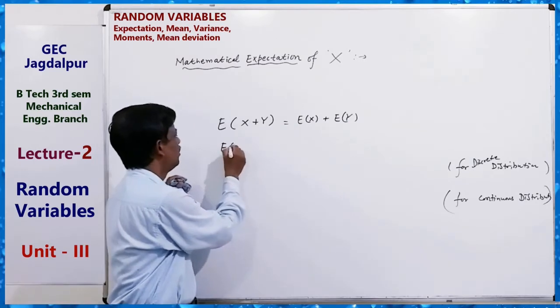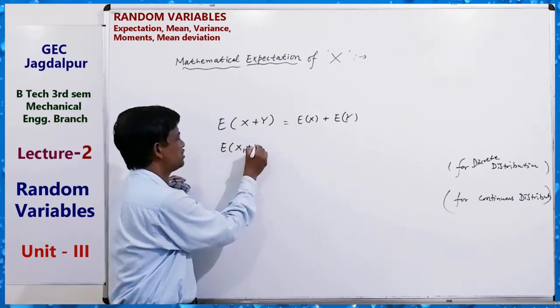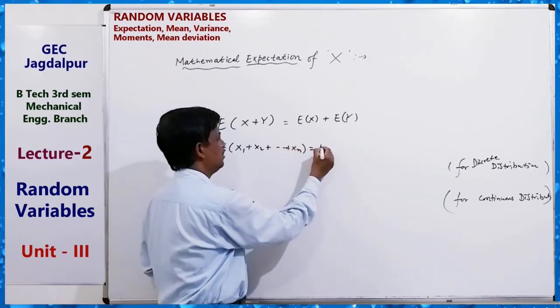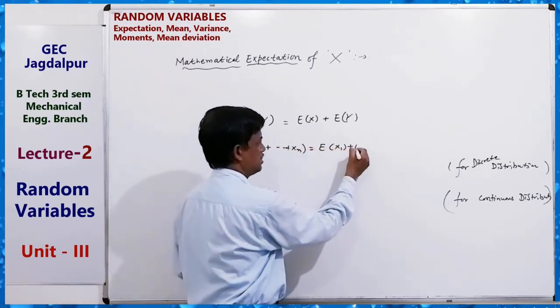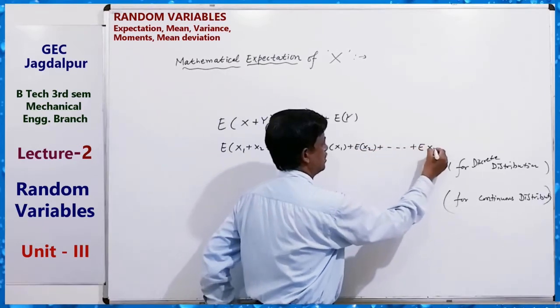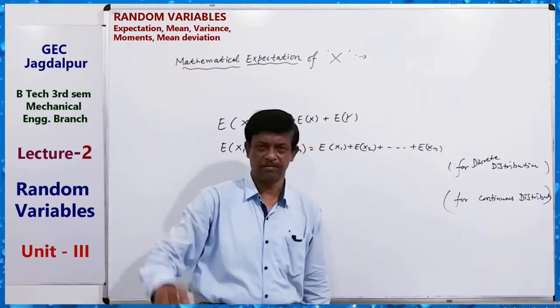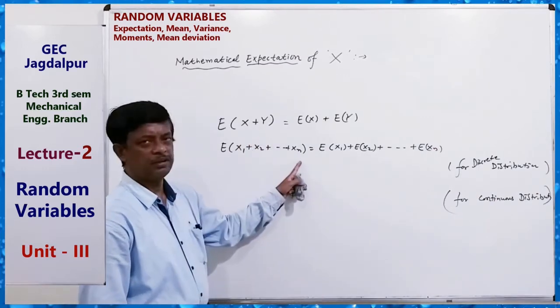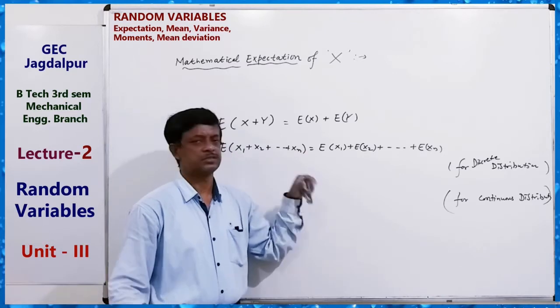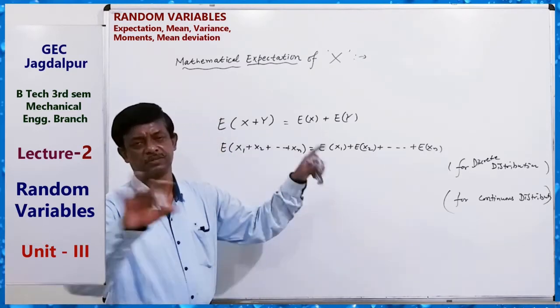Similarly, if there are x1 plus x2 and so on up to xn, then you can generalize this for n random variables: the expectation of a sum of random variables is equal to the sum of their separate expectations.